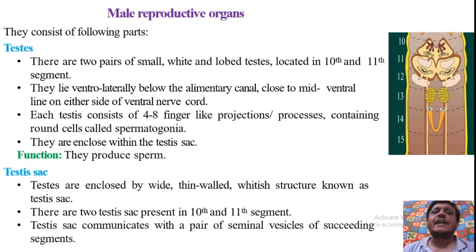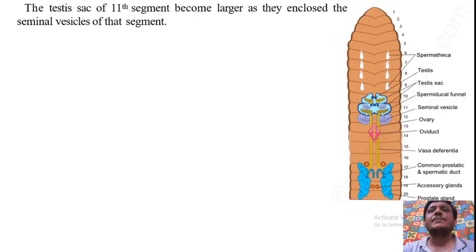The testis sac communicates with one pair of seminal vesicles of the succeeding segment. Here each testis sac communicates with the seminal vesicle of the succeeding pair. The testis sac of the 11th segment becomes somewhat larger as it encloses the seminal vesicle of that segment.